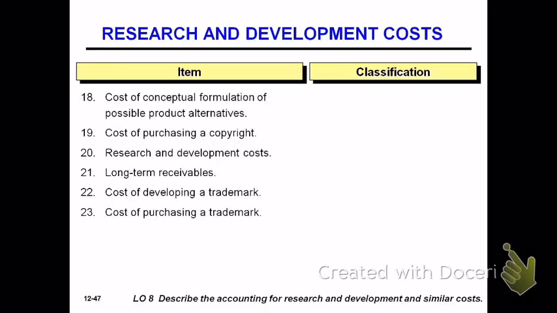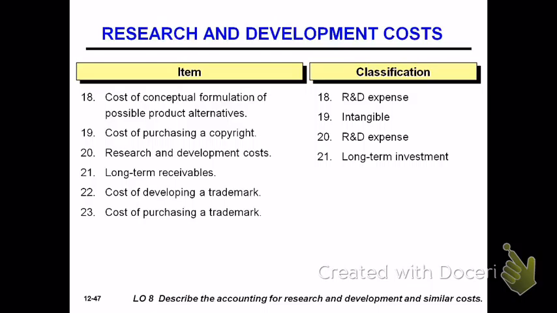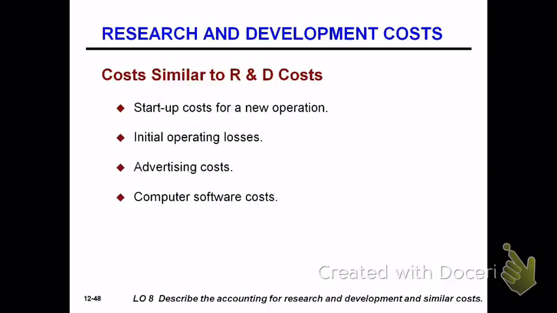Unrecovered cost of successful legal suit would become part of the intangible account for the patent. Cost of conceptual formulation of possible product alternatives would be R&D expense. Cost of purchasing a copyright gives you an intangible copyright. Research and development costs are expensed. Long-term receivables will be a long-term investment. Cost of developing a trademark is its expense. And cost of purchasing a trademark is the intangible trademark.